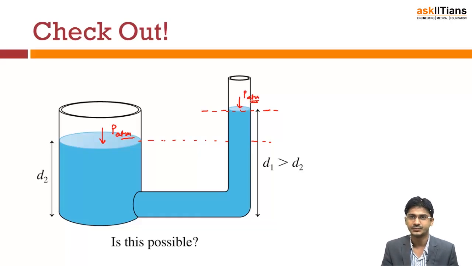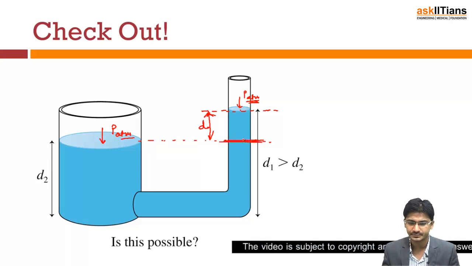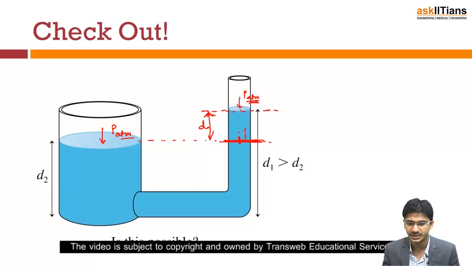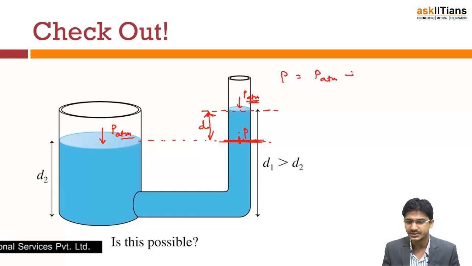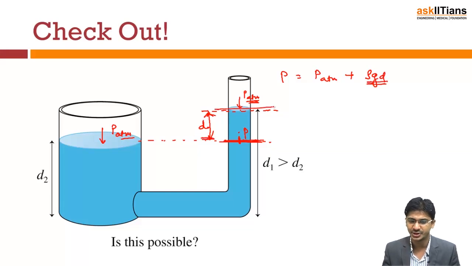Now, if we apply the formula that we have got there, suppose this is some distance d. The pressure that is acting here is P atm. If we apply the equation, what will be the pressure at this point? Make this point as P. The pressure at this point P will be P atm plus rho g into d, where d is this depth.